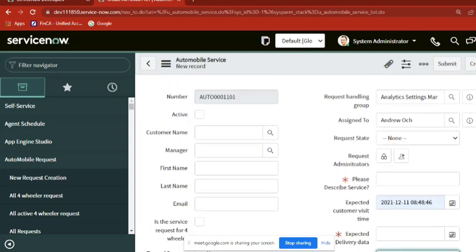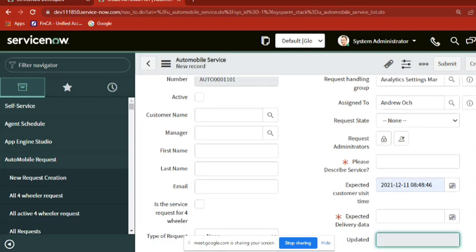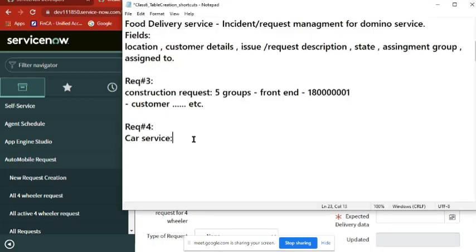Yes, sir. Something like this you can take, ma'am, and develop it, but this is also a good one. Car service, I will take your input. It is more like automobile. Car service is limited to four wheelers. Automobile is more like two plus four wheelers, with other services also. Okay, sir, automobile. Good, ma'am. Okay, right, I will take it.